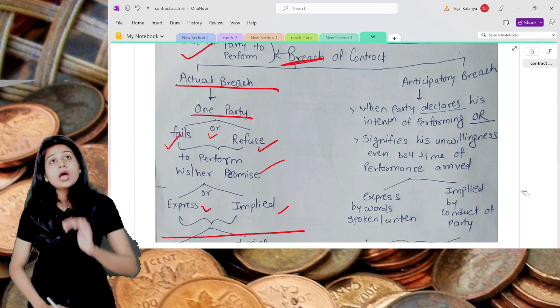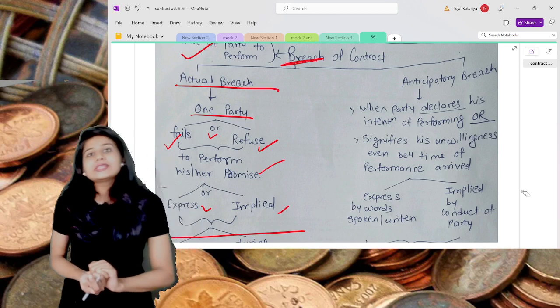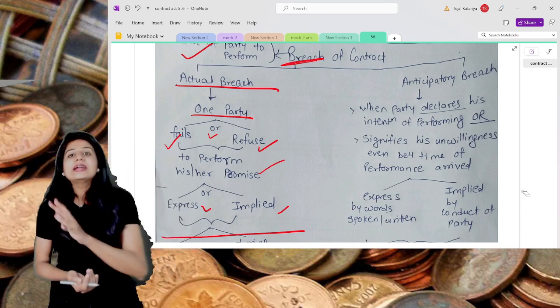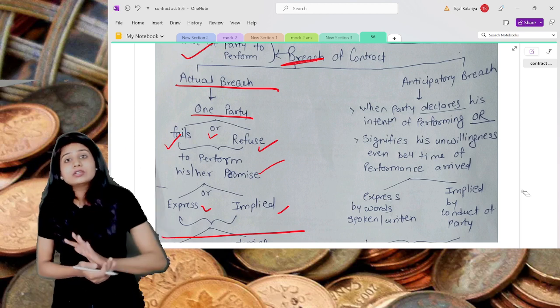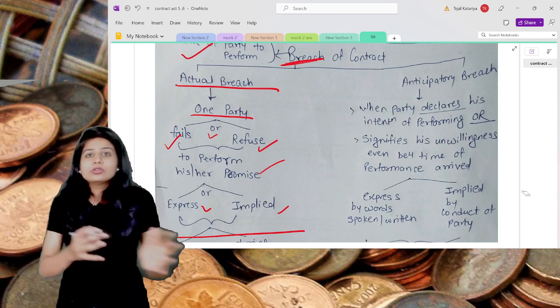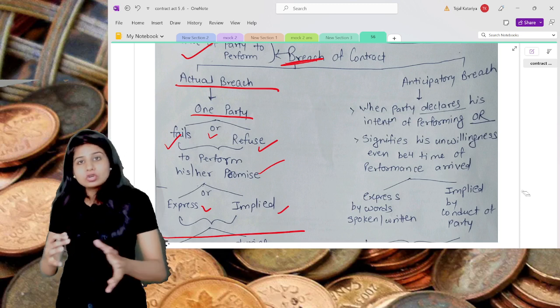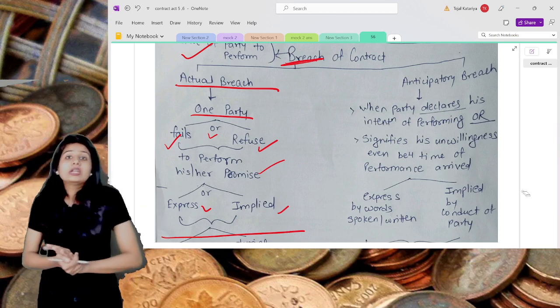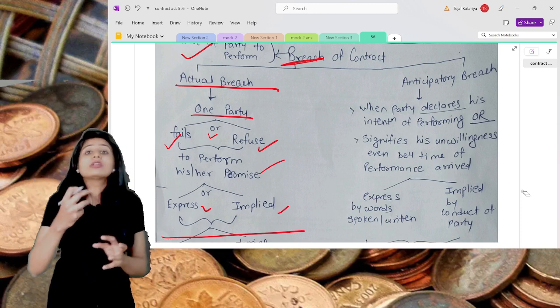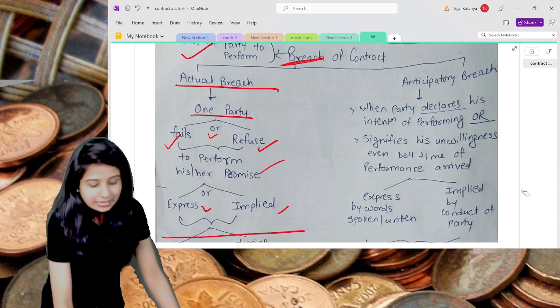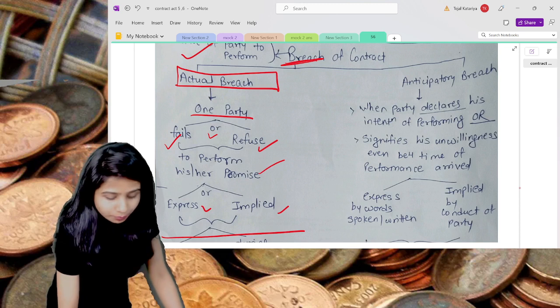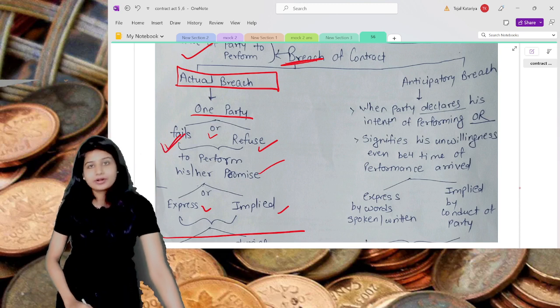Now understand, first of all, what does fails to mean? For example, if you have ordered 100 kgs of sugar bags from XYZ person, and that person fails to produce the 100 kgs of sugar and fails to deliver it to you. That means he is not refusing it, but he just fails to deliver it to you. That means he has done the actual breach because he fails to perform his contract.